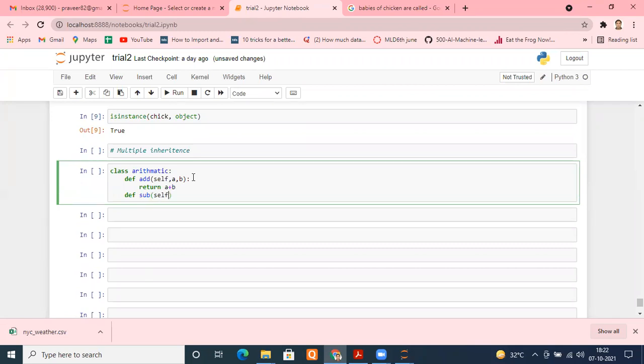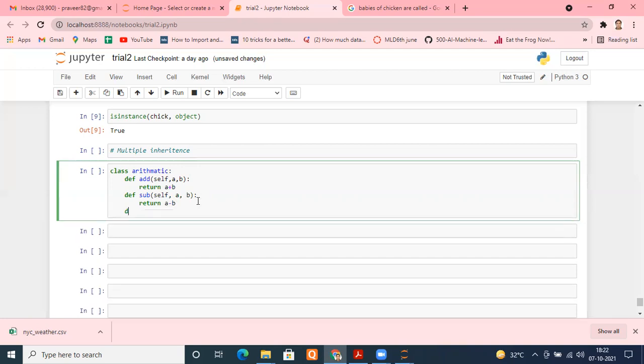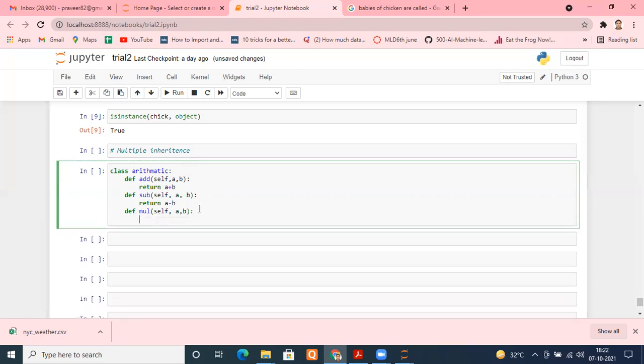Then I define one more method, let's say sub. Again self, and it takes two arguments, a comma b, and then I return a minus b. You can add further if you want. Suppose I add multiply, again self, a, b, and I return a multiplied by b. This is one class, Arithmetic.